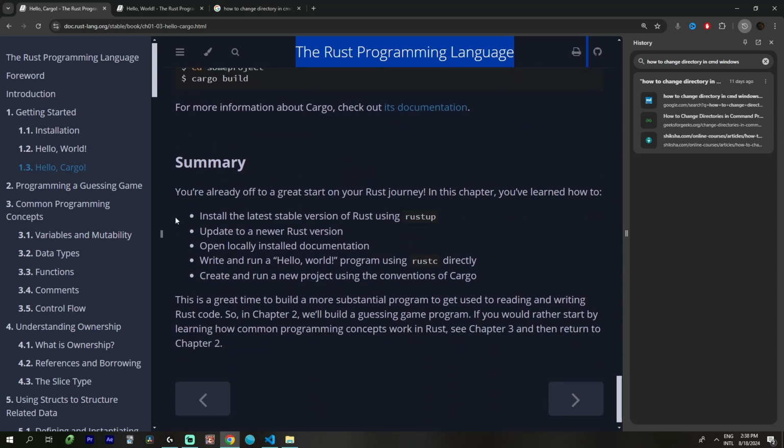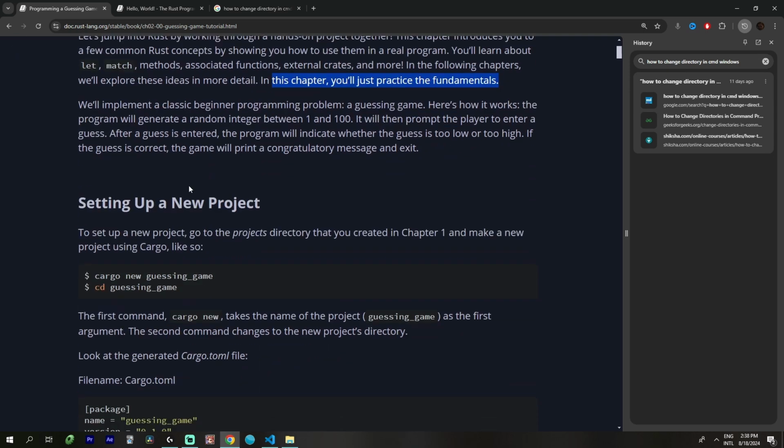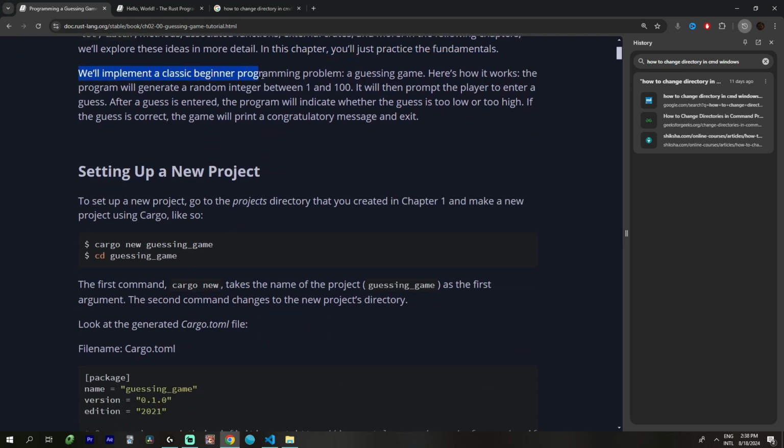Let's see, summary. Programming a guessing game. Alright, you learn about let, match, methods, associated functions, external crates, and more. In following chapters, we will explore the ideas in more detail. In this chapter, just practice the fundamentals. Implement a classic beginner programming problem, a guessing game.